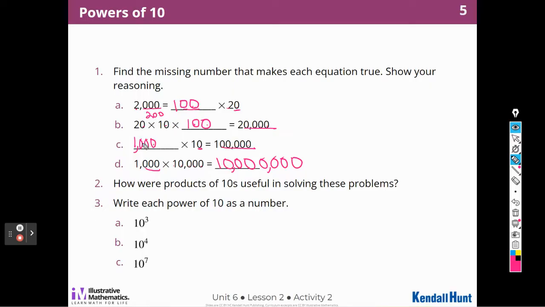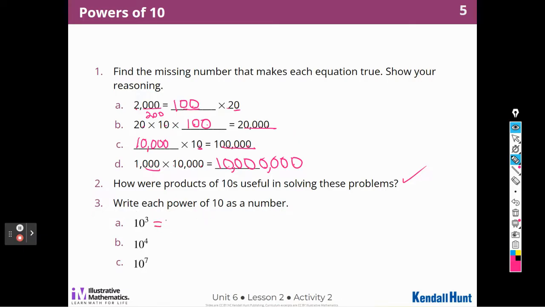1, 2, 3, 4. Uh-oh, I did not do that one correctly, did I? Let's do that one again. Good thing I was checking. 1, 2, 3, 4, 5. I have 1, so I'm going to need 4 zeros. There we go. Let's make sure I did this one right. 1, 2, 3, 4, 5, 6, 7. Very good. All right. Write each power of 10 as a number.